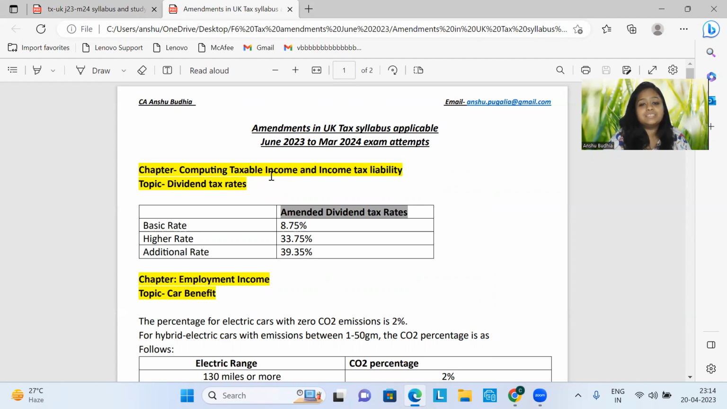Now the amended tax rates are: for basic rate, it is 8.75%. Earlier it was 7.5%. For a higher rate taxpayer, the rate applicable for dividend income is 33.75%. Earlier it was 32.5%. For an additional rate taxpayer, the tax to be paid on the dividend income would be 39.35%. Earlier it was 38.1%. Do you need to learn them? No. This would be given to you in your tax rates and allowances chapter.